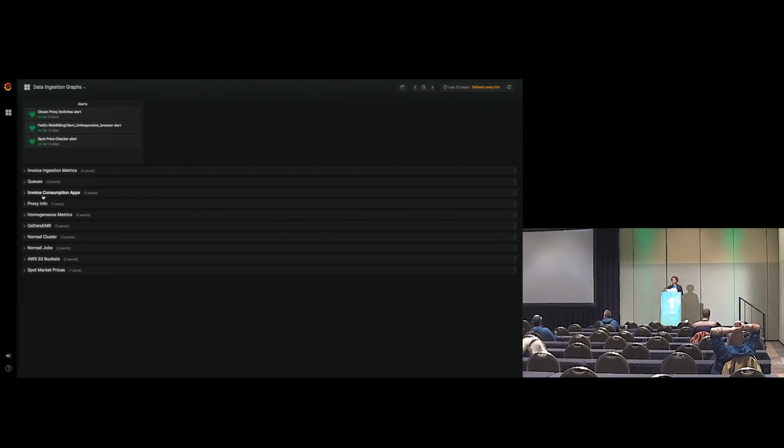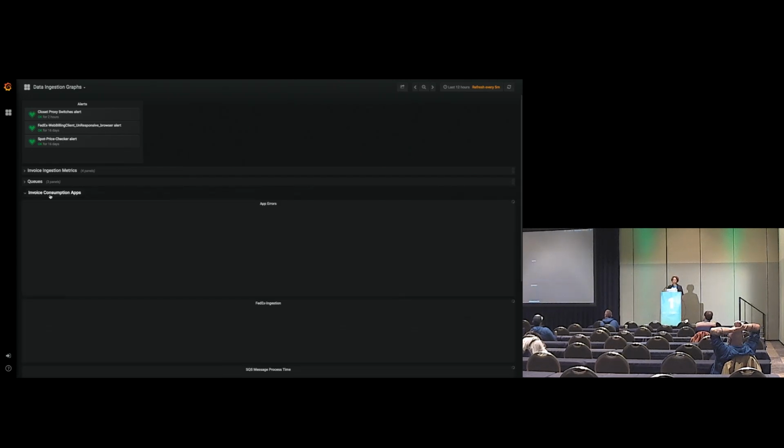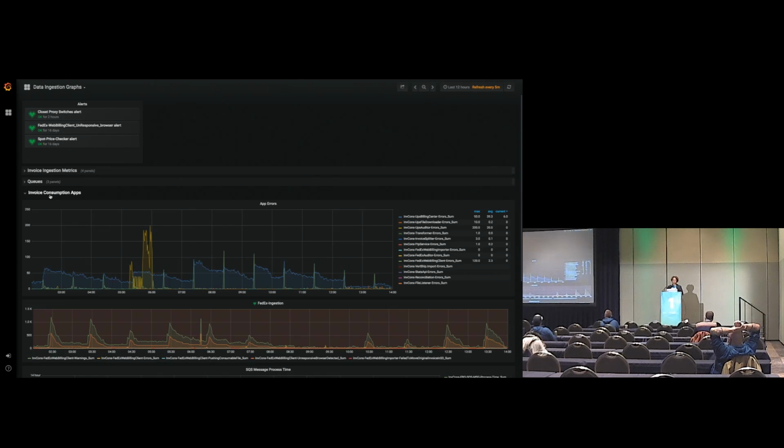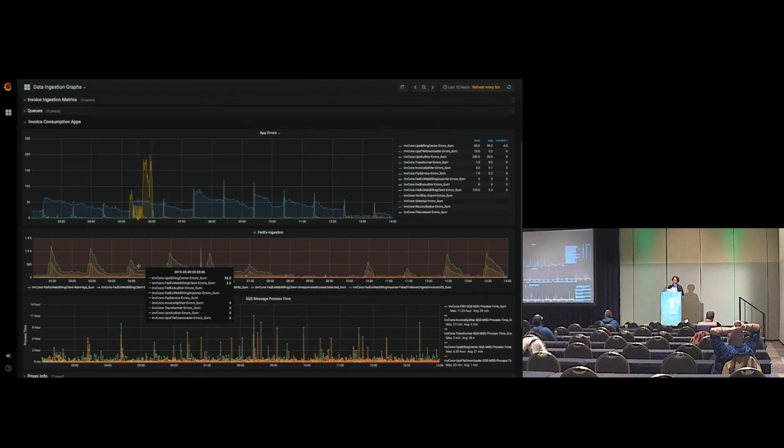This is where I was telling you that you can see the pictures and you can pull in the data. So we're using AWS for a lot of stuff. We use SQS for messaging queues. We can pull all of that information in and make our own dashboards. So these are all of our applications graphing their errors.